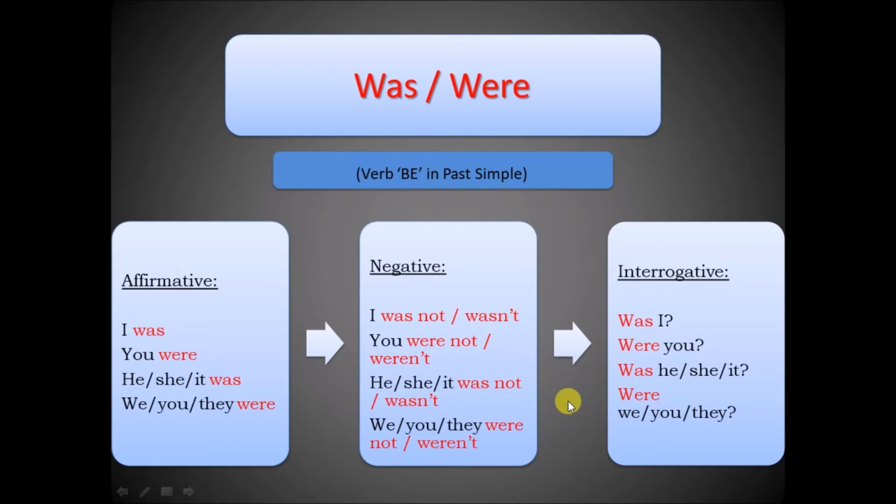And the interrogative form, here, as you can see, we have to put the verb in the first place, which means before the subject. Was I, were you, was he, she, it, were we, were you, were they.